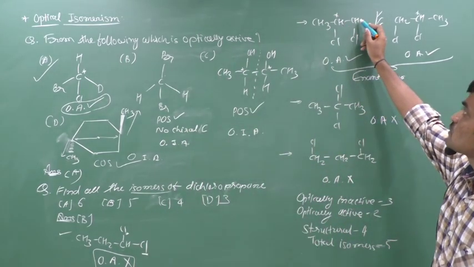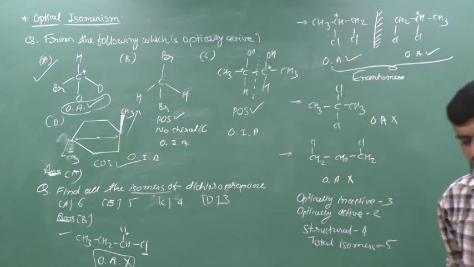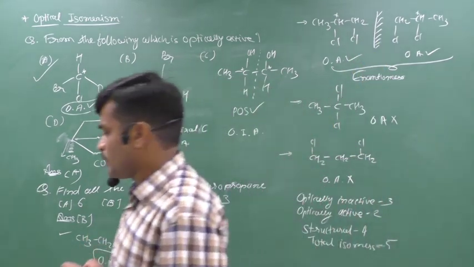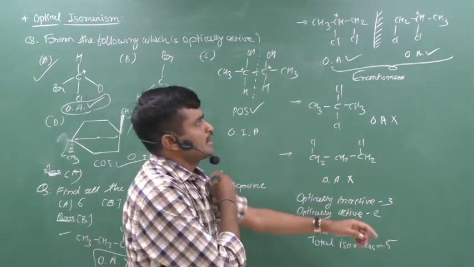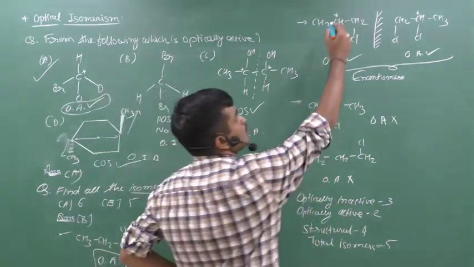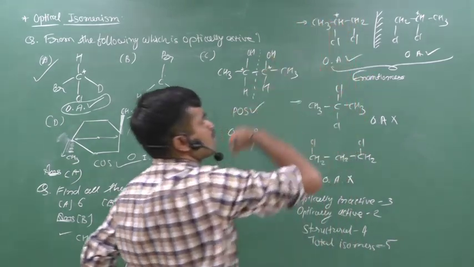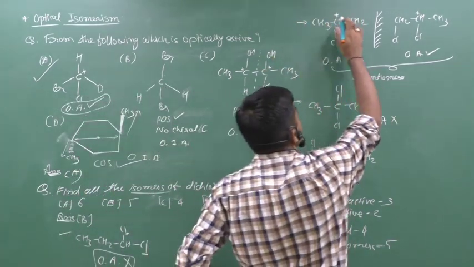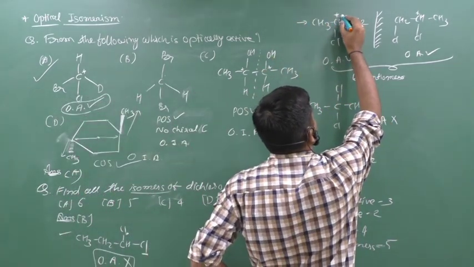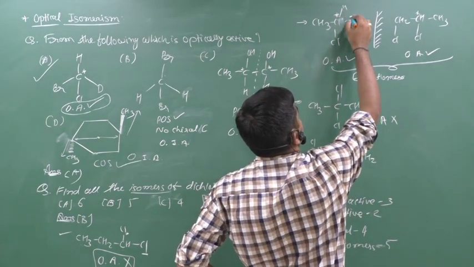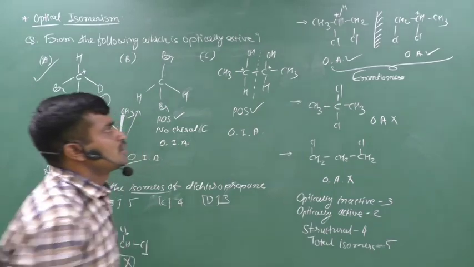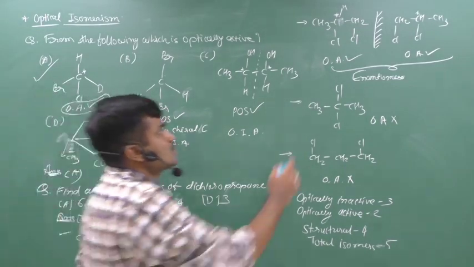CH3, CH2, Cl, Cl means that 1,2-dichloropropane. It is 1,1-dichloropropane. It is 1,2-dichloropropane. If we think about this molecule, this carbon is a chiral carbon because one valency is CH3, second one is Cl, third one is H, and fourth one is CH2Cl. Therefore, it has 4 different groups.